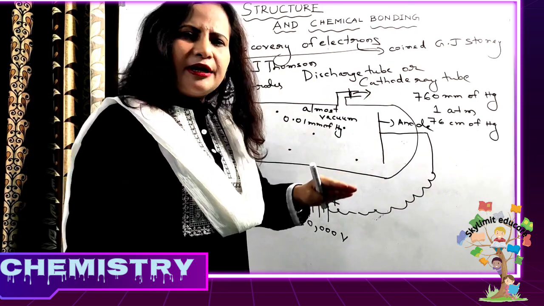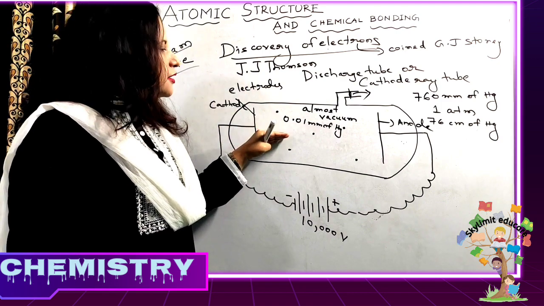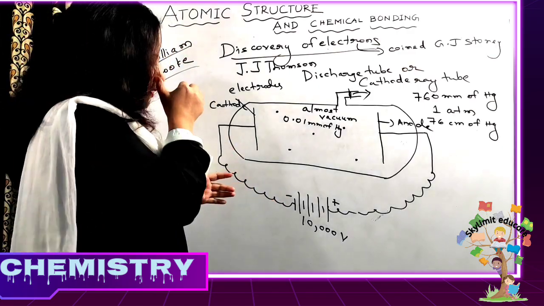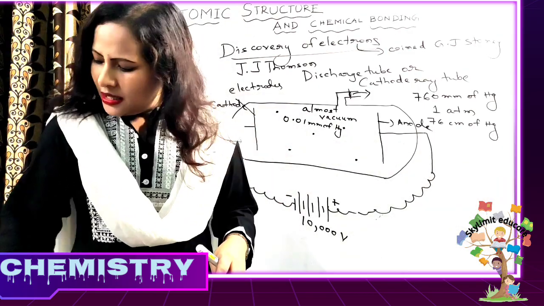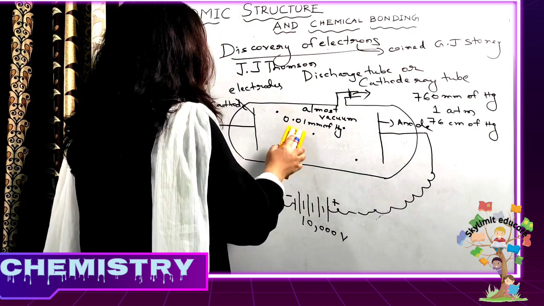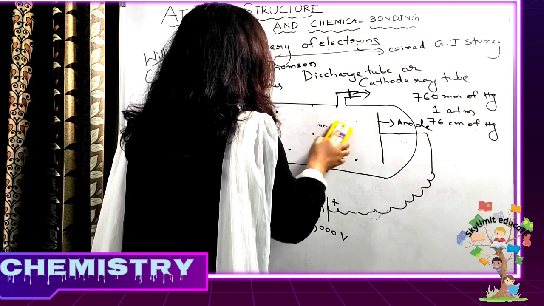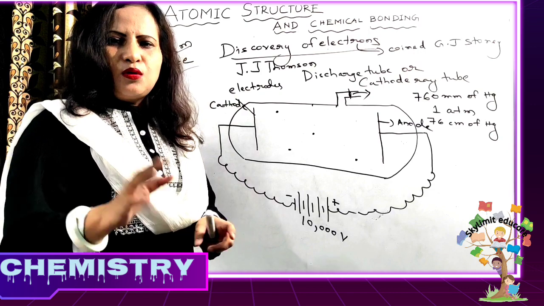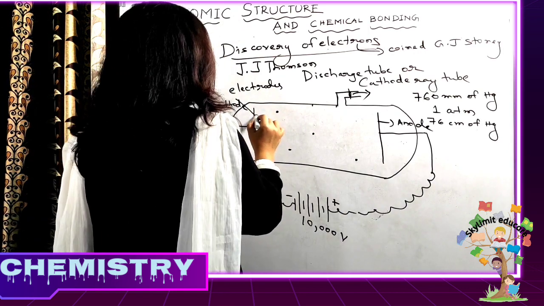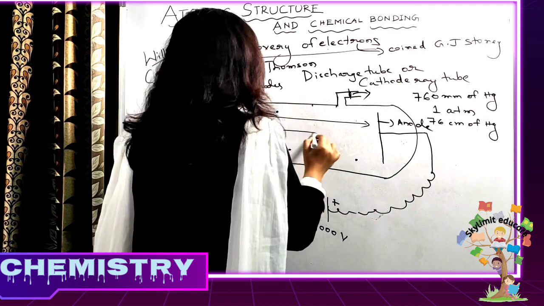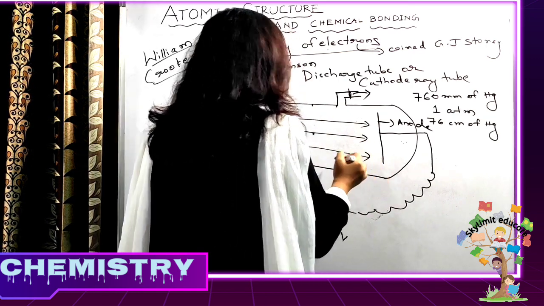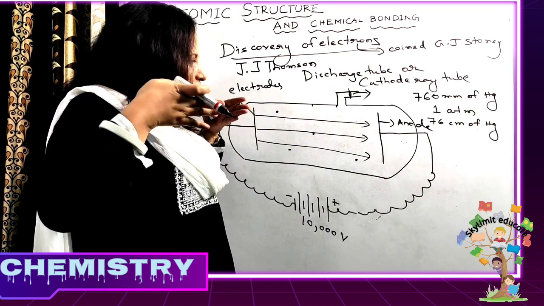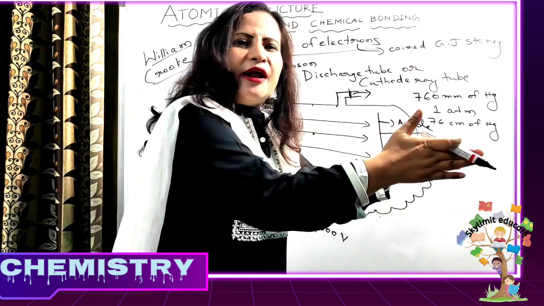And why was it called a cathode ray tube? Because it was within this tube that the cathode rays were discovered. So now technically let us know everything. Next, what happened here? When a high voltage current was passed through this discharge tube, something was observed. What was that something? Fast moving particles. Their motion was so fast that from the cathode, some fast moving rays traveled towards the anode.